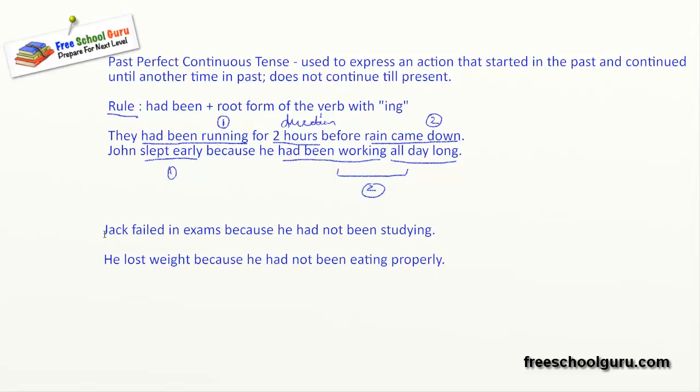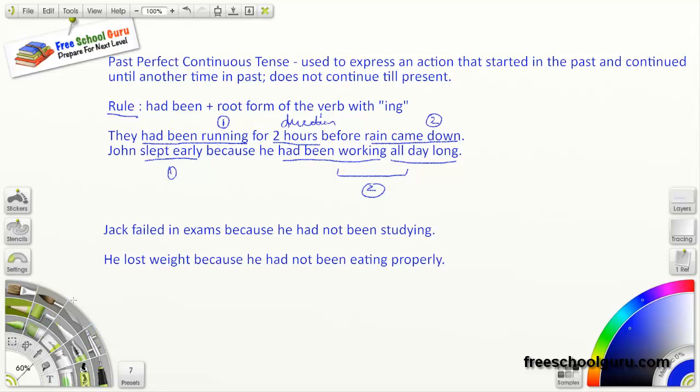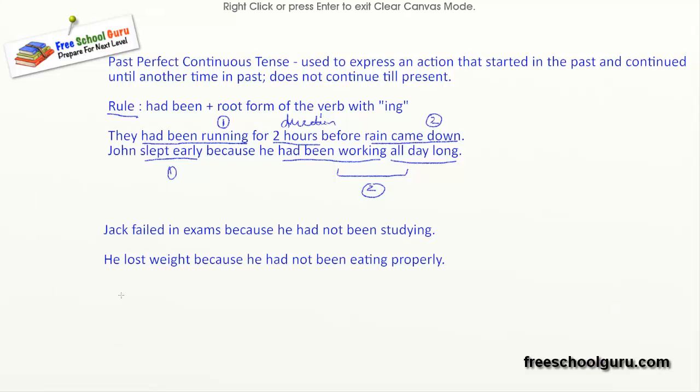Now if you look at both these examples, there is a cause and an effect, and we're using a past perfect continuous or progressive tense to express that cause and effect. It's not just had been studying or had been eating, we're using not, which means it's a negative sentence.